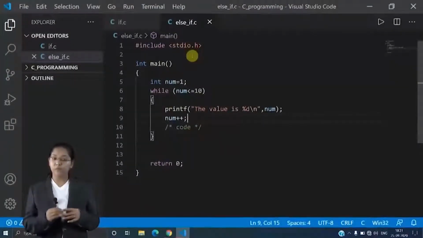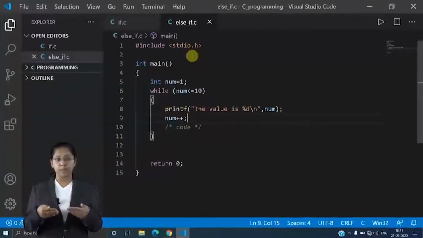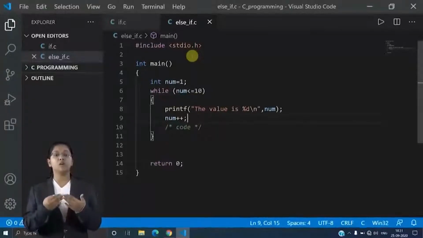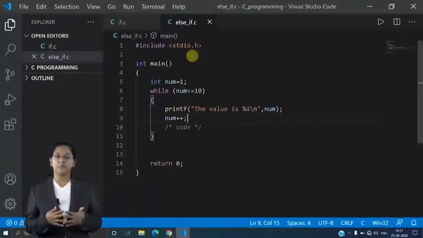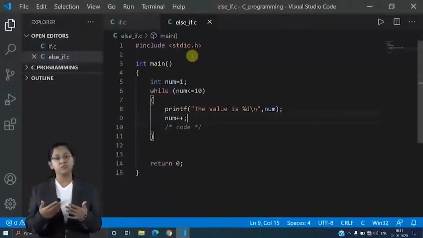So now what will happen? Firstly, num is equal to 1, which is less than 10. It will go inside the loop and execute the printf statement. Then it will go to num++. My num is initially 1; after the increment it will become 2. Again it will go to the while statement. Now 2, and so on. The cycle will continue till the condition becomes false.